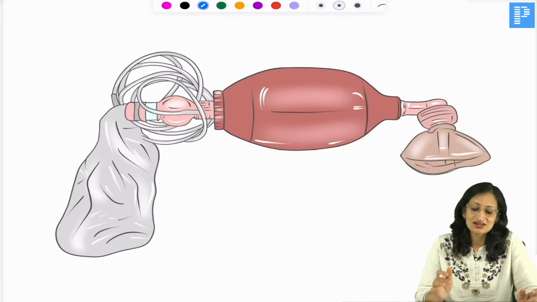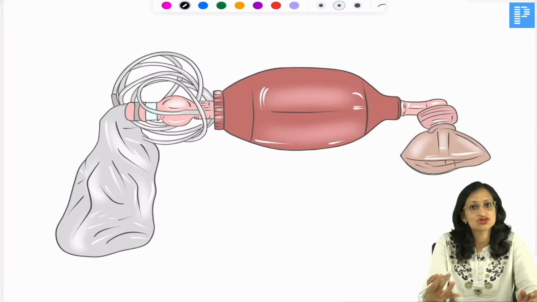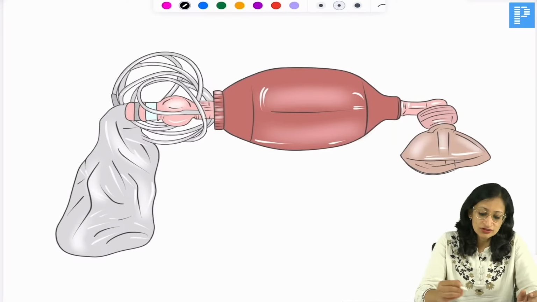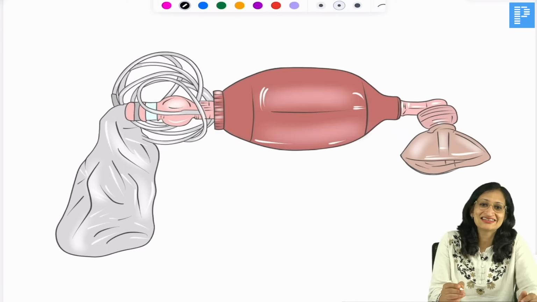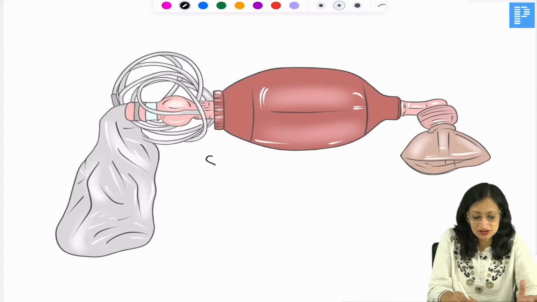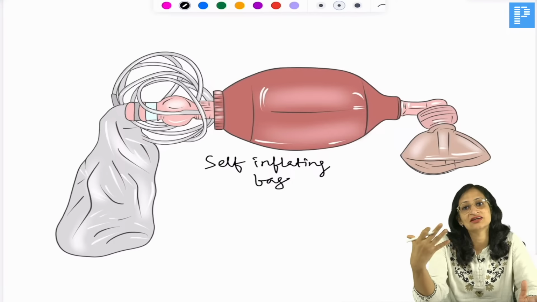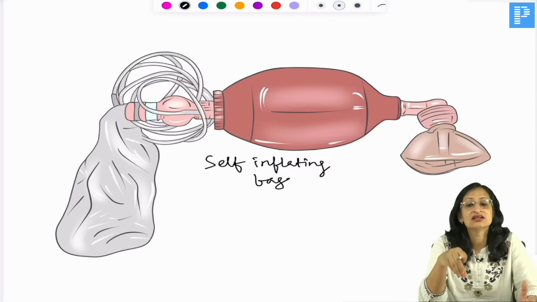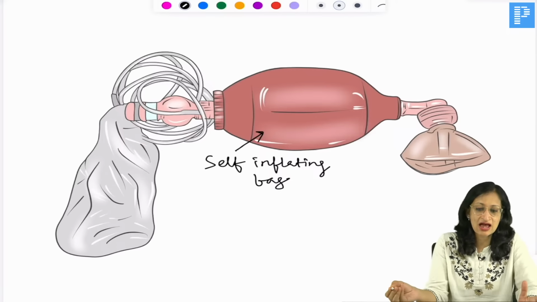Right? Now, what is this? This is a device which is used in neonatal resuscitation, also used in the resuscitation of older children and adults. In neonatal resuscitation, we use it very frequently. It is commonly called an ambu bag, but it is a self-inflating bag. Why do you call it self-inflating? Because you squeeze the bag and leave it, and even if you have not connected any gas supply to it, it will get re-inflated on its own.